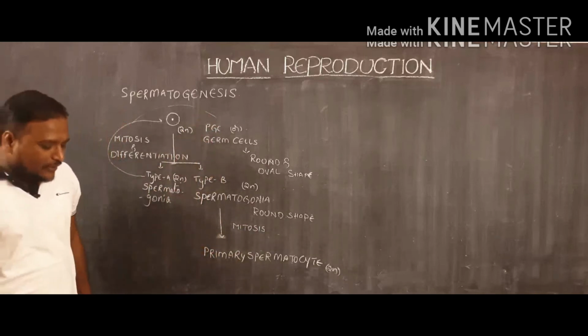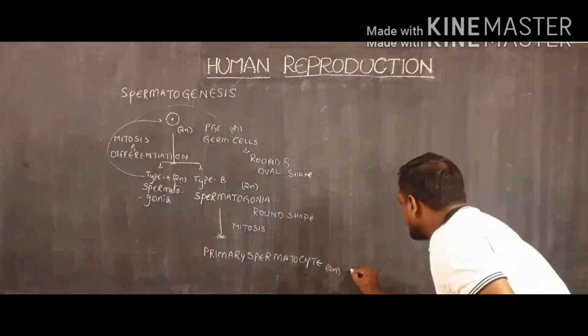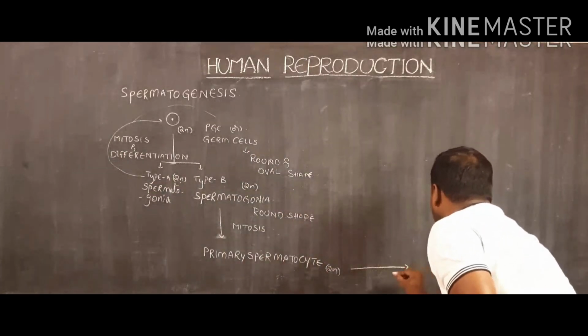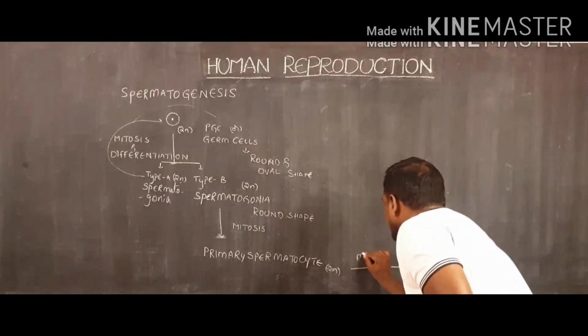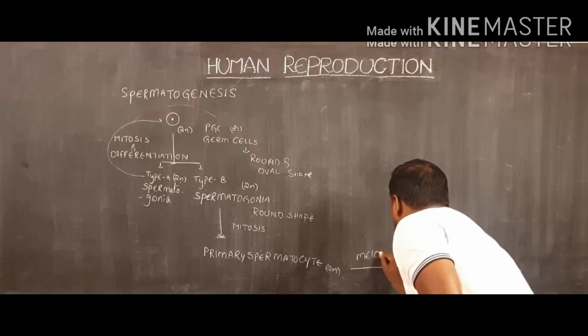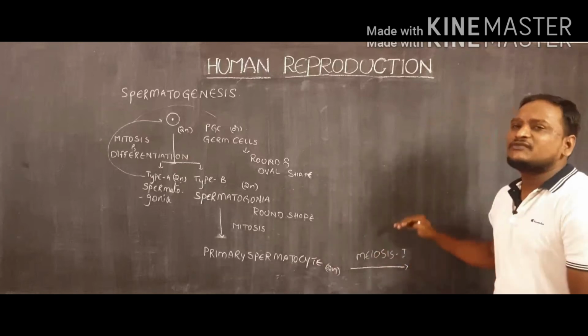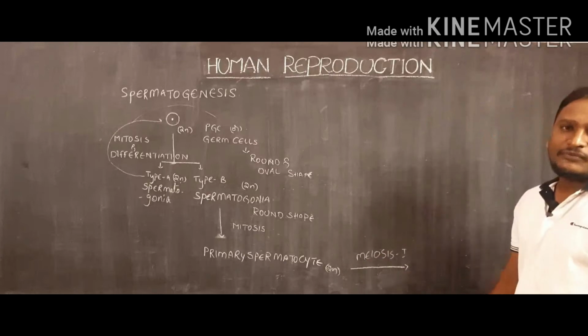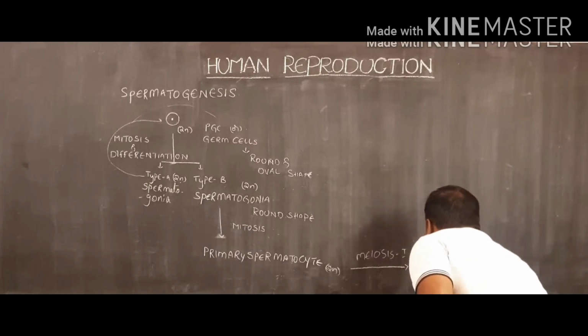And then when we observe this primary spermatocyte, it undergoes meiosis division. You already know that meiosis divides into two stages, meiosis 1 and meiosis 2. As a result, what will happen? They produce secondary spermatocyte.